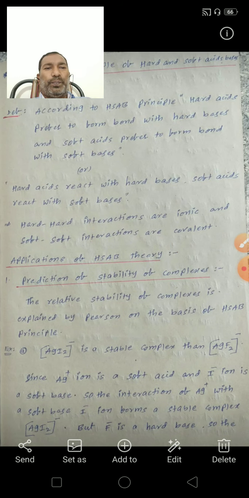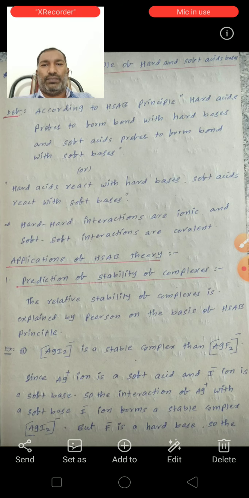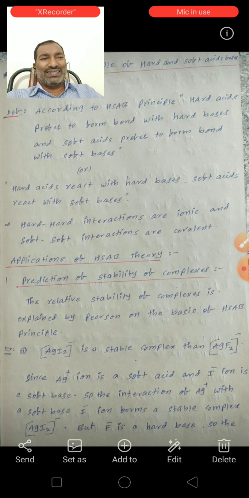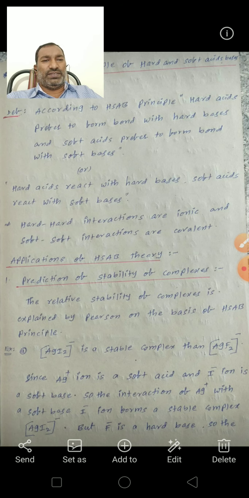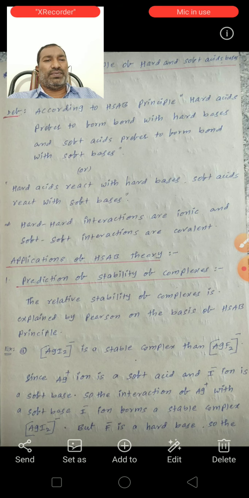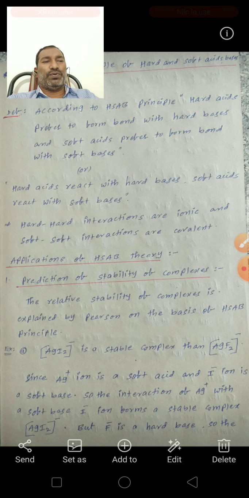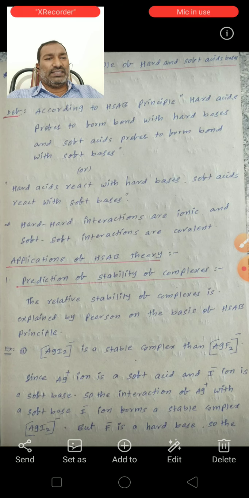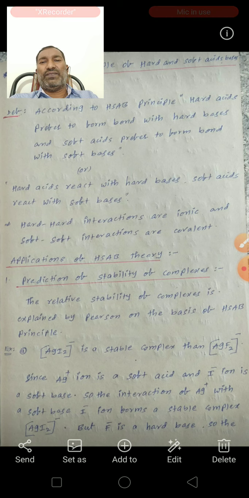Next, see the Pearson principle, or the hard and soft acid principle, the HSAB concept. Simply called the HSAB concept or Pearson principle of hard and soft acids and bases. See here the definition.